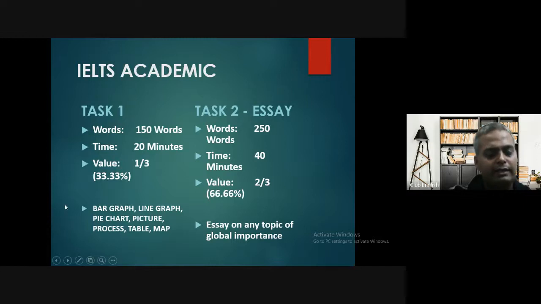Now the next thing we need to understand is what type of IELTS Academic task would be there. The first one is bar graph, second is line graph, third is pie chart. It could be a picture, a process, a table, or a map. But most of the time, bar graph, line graph, pie chart come. Sometimes a picture also. So you need to understand that IELTS Academic comprises all these things, and these are going to come. Okay, now let's move on to the next slide.